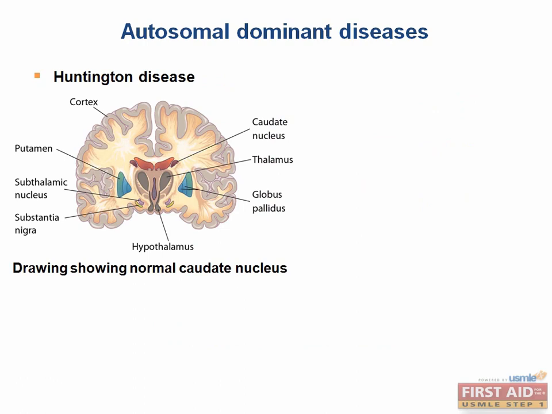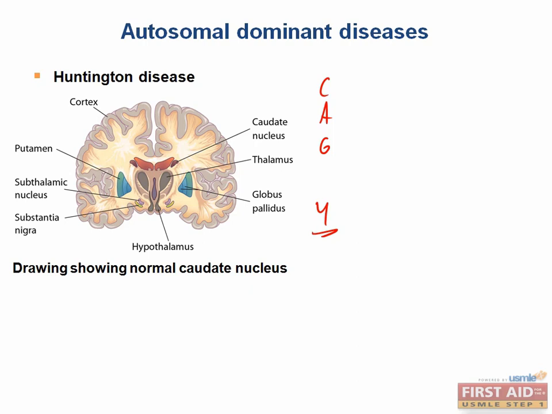Huntington disease is a trinucleotide repeat disease caused by a CAG repeat on chromosome 4. You can remember this with the mnemonic hunting for food. This disease only affects patients once they reach a certain age, usually between 20 and 50. And in successive generations, it can have an earlier age of onset and more extreme symptoms. Do you remember what that's called?